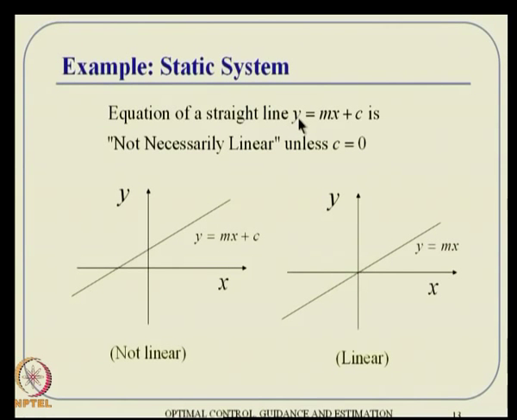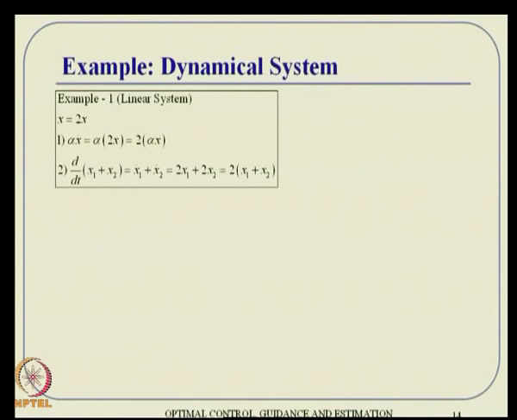You can very quickly see: if y1 is mx1 plus c, and y2 is mx2 plus c, then y1 plus y2 is m into (x1 plus x2) plus 2c. So, 2c is not equal to c, and hence it will not satisfy the law of addition. It will satisfy everything provided c is 0. That means if the line passes through the origin, then we can consider it a linear expression. Otherwise, it is the equation of a straight line, certainly not a linear equation in this sense. Those kinds of ideas we typically forget, or just keep in mind.